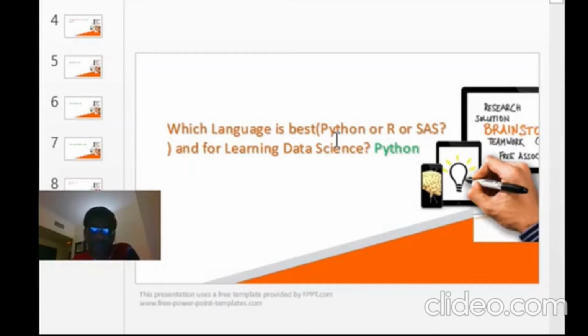Earlier, in my previous company where I worked, there were about 20 data scientists in total. Of those, mostly 15 people were working on Python. Hardly 4 or 5 people were working on R language. So that is where you can see that most people are using Python. That is the reason why we choose Python as a language.